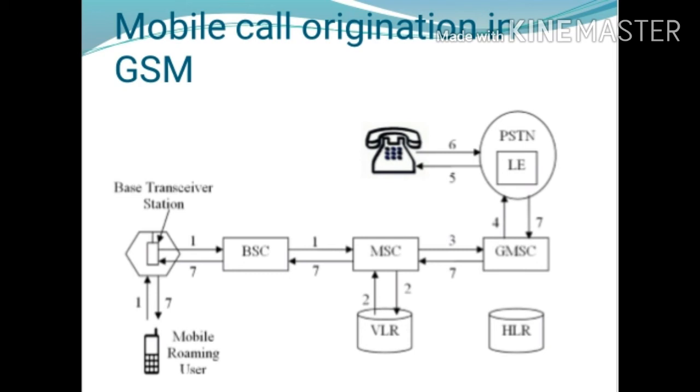Means the mobile user sends the dialed number and the requested service to the MSC with the help of BSC.